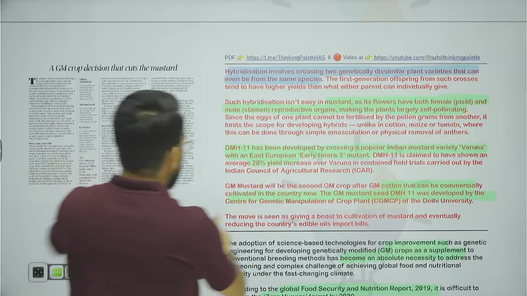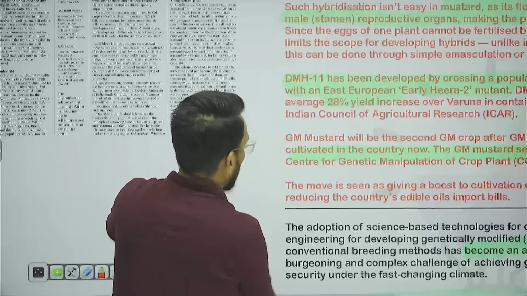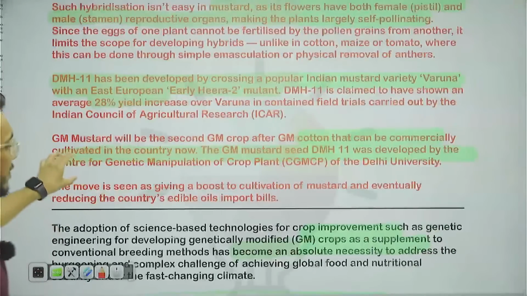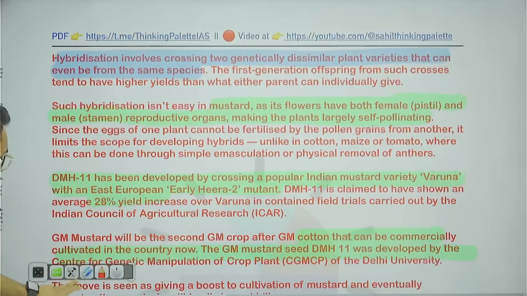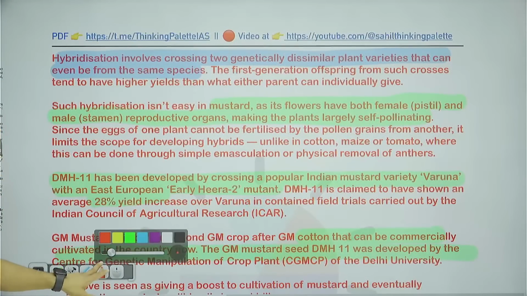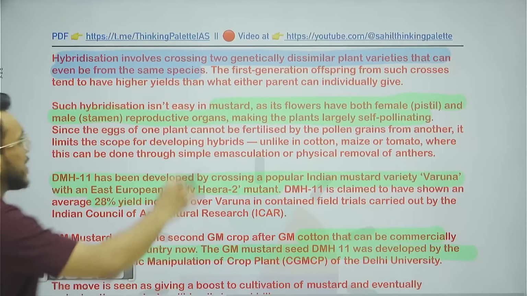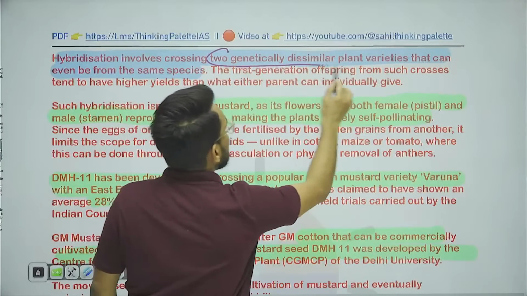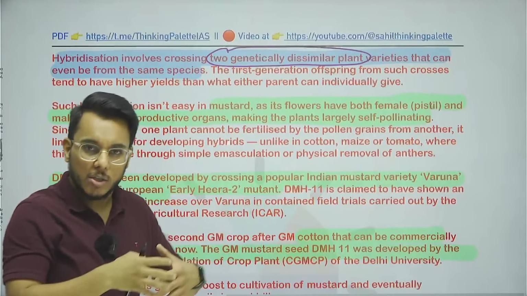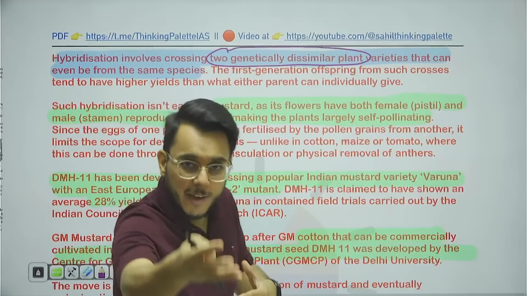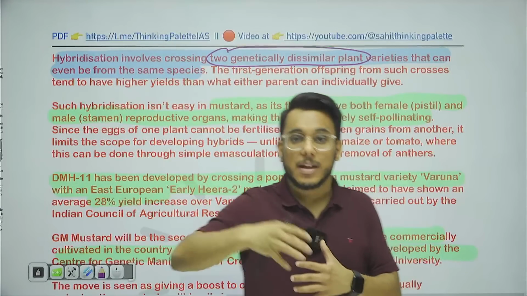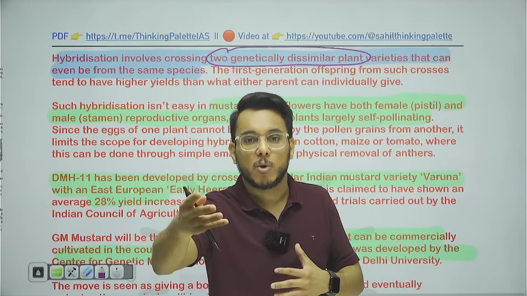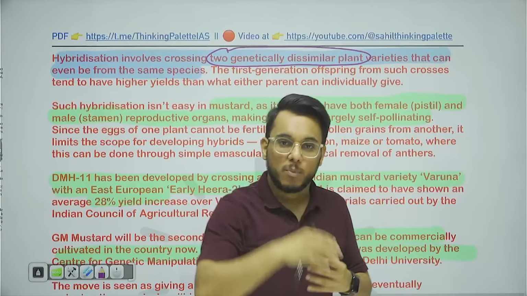It is not given in the article, so I'll insist that please download the PDF and attach it in your notes. Now, this article is talking about GM mustard, which is a hybrid variety of mustard. First of all, let's understand what this hybrid mustard is, or what this process of hybridization is. Basically, hybridization is a process where two genetically dissimilar plants are crossed so that the new variety that will be developed will be more productive and resistant to a particular type of disease or pest.